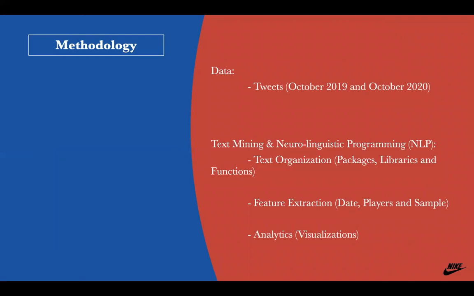First, I started by organizing the text a little bit with packages, libraries, and functions. Some of the libraries I used were tm, qdap, ggplot2, and some of the functions that can be seen are tolower, clean corpus, and bigram tokens, and this is all in the R scripts. Once I got the text organized, I went to feature extraction, for which I chose the dates, but I also did some filters with words like Nike, LeBron James, Steph Curry, and in some situations I also had to sample the data set. Finally, I did some visualizations so we could gather some insights.